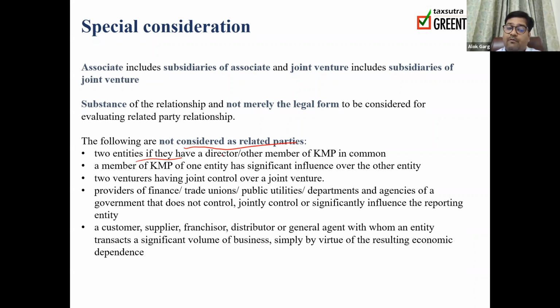So a provider of finance, trade union, public utilities, or department and agency of government who do not have control, joint control or significant influence are not a related party. A customer is not a related party. A supplier, or a major customer: just by virtue of becoming a major customer, one does not become a related party. A supplier, a franchisor, a distributor. If I have taken a franchisee of Nestle or of Hindustan Unilever, I will not be a related party. Distributor, general agent: these are not considered related parties.